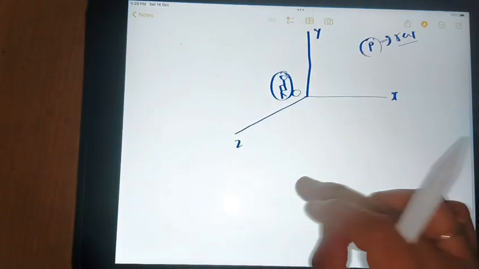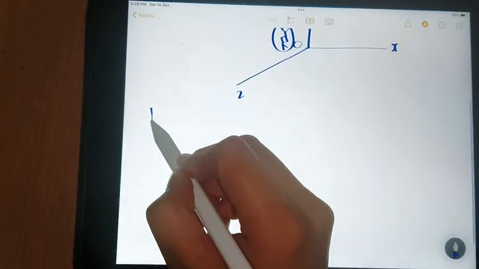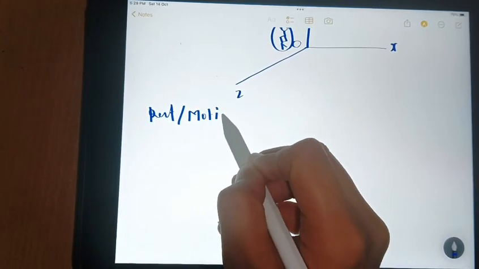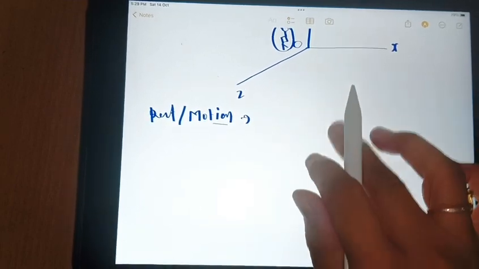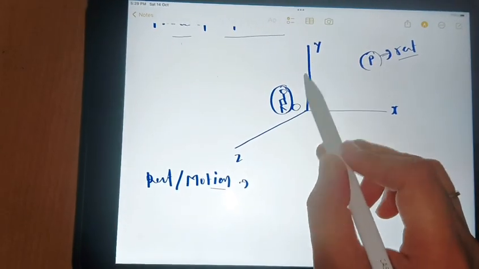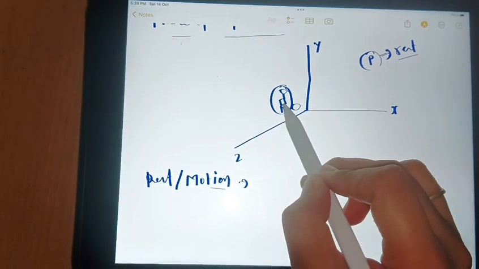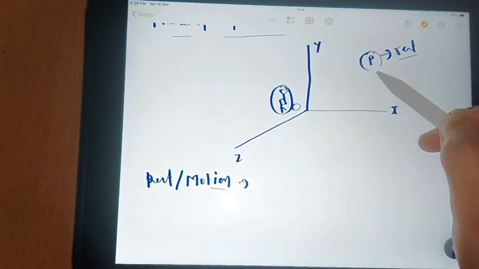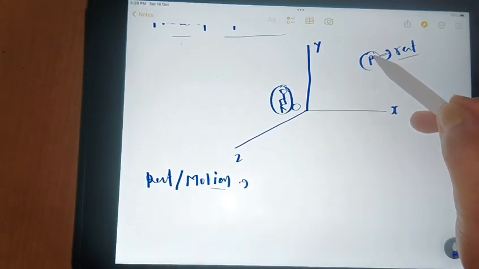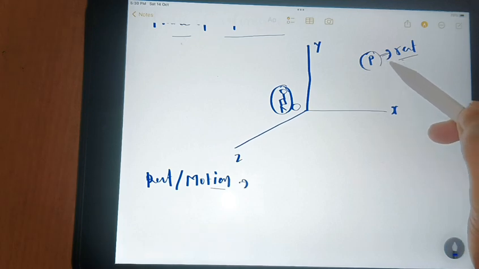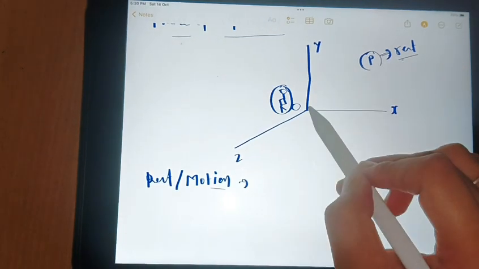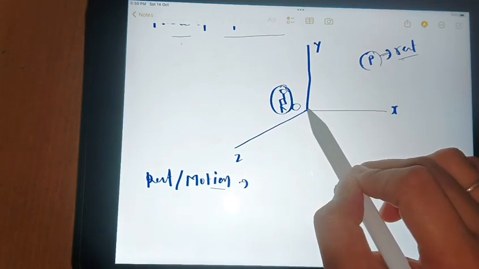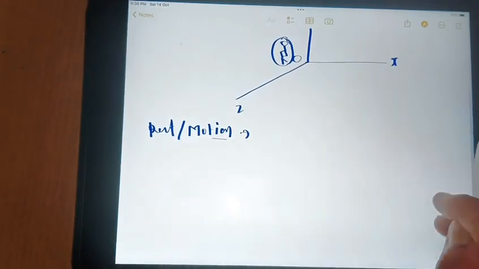So we define the rest and motion position from a frame of reference. Without taking this frame of reference, we can't describe this particle's position. Is it at rest or is it in motion? So we need a frame of reference.